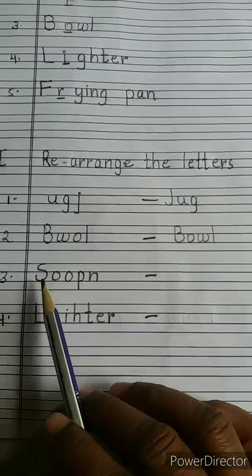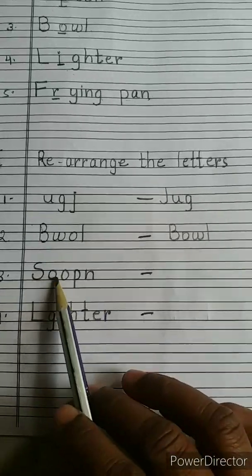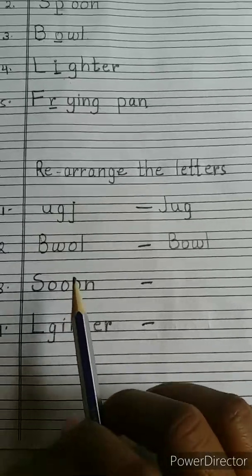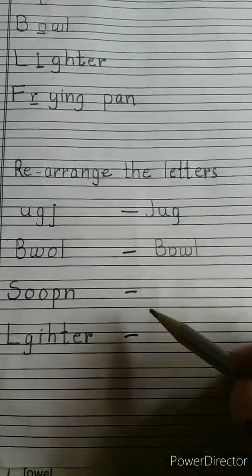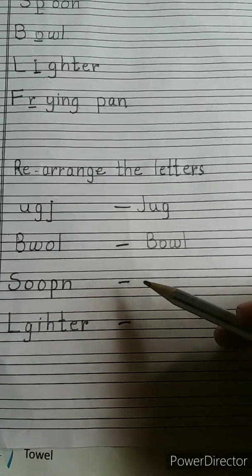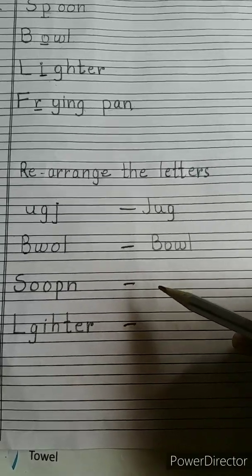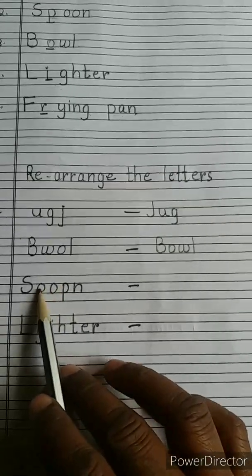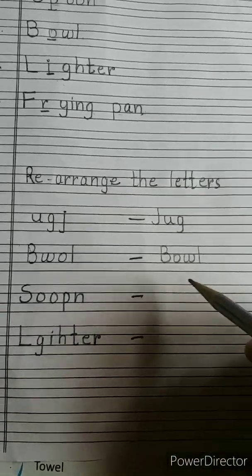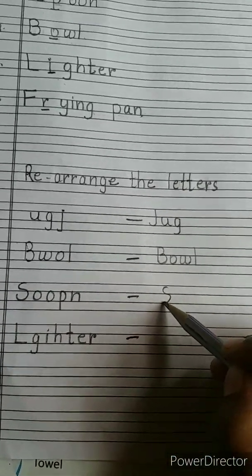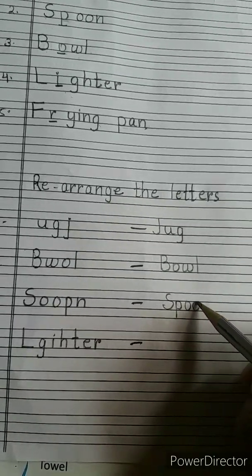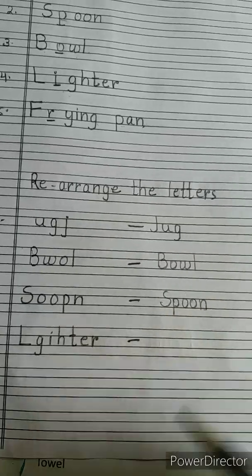Now see, this is S-O-O-P-N. This is the spelling of spoon, but the letters are here and there. So what is the correct spelling of spoon? Yes, S then P-O-O-N, spoon.